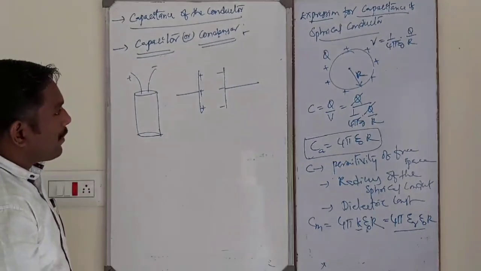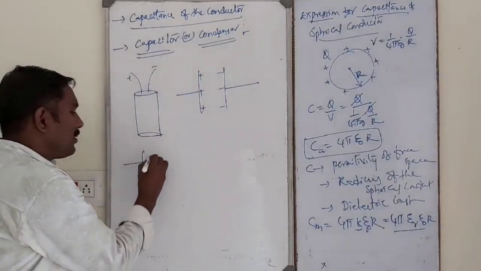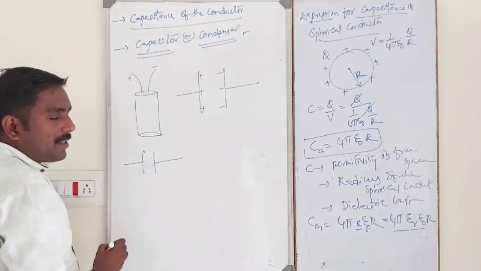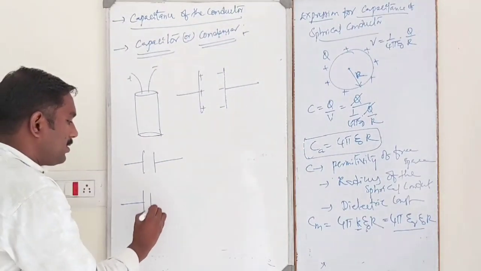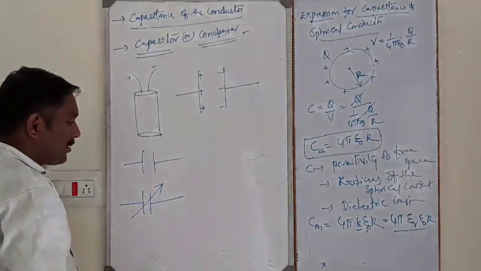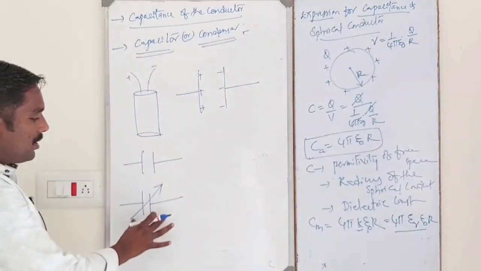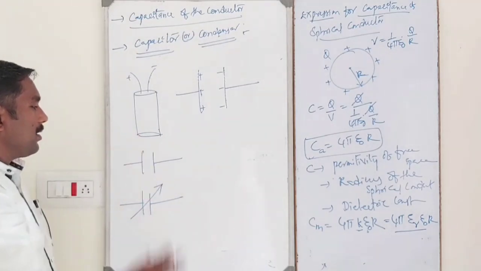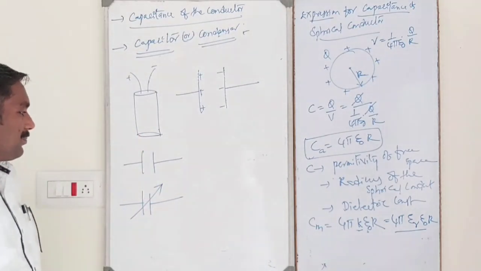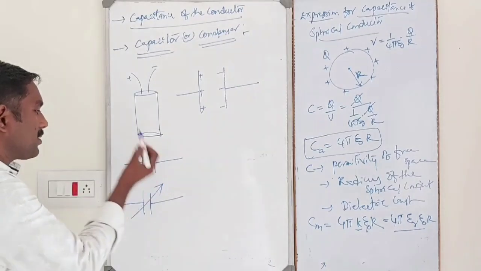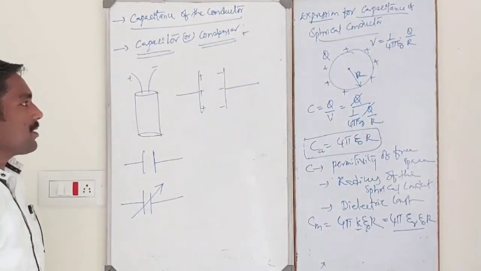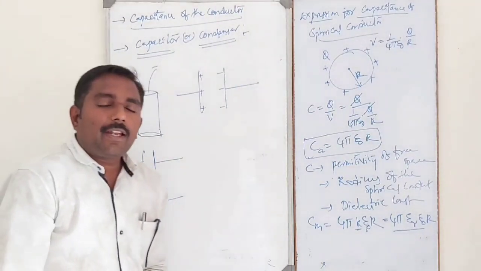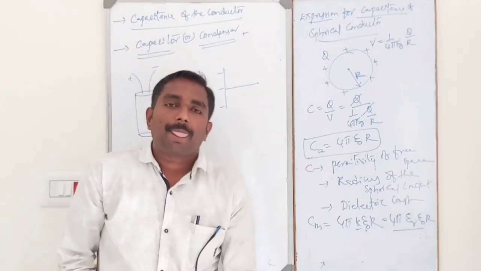So the symbolical representation of a capacitor is like this. This is the symbol of a capacitor, and this is the variable capacitor. This is the fixed capacitor symbol. This is the variable capacitor symbol. Okay, so once again, what is meant by capacitor?